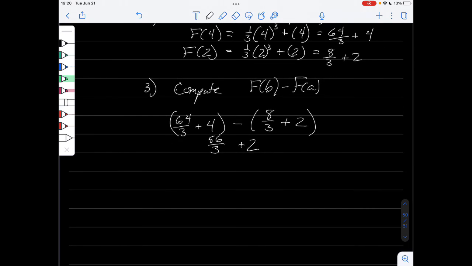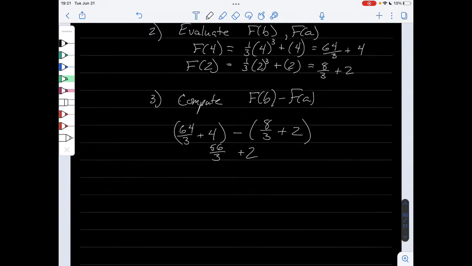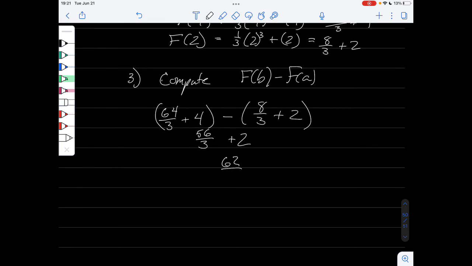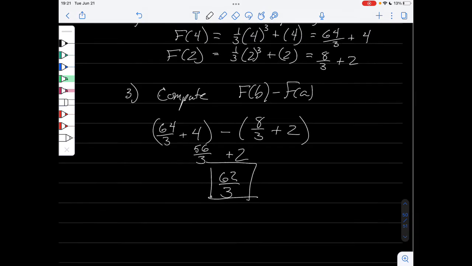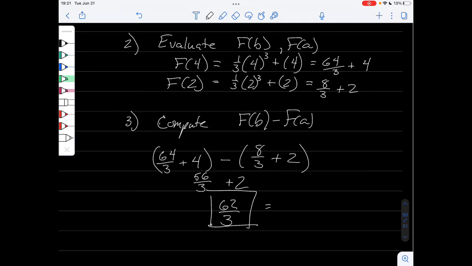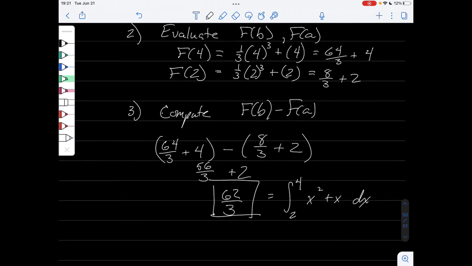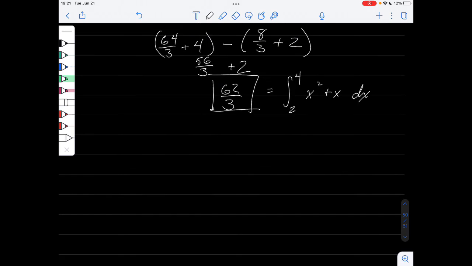So we can combine these two things to get one singular fraction. So it's 56 plus 6, or 62 thirds. And that is the value of our integral from 2 to 4 of x squared plus 1 dx. Okay, so a little bit more complicated of an example.